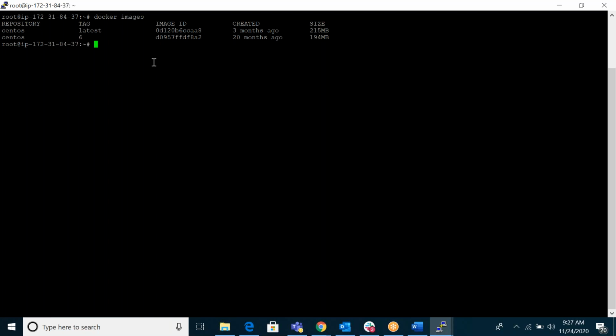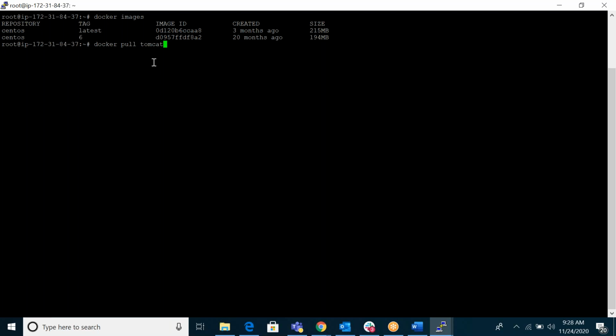Same thing, if you want to download any other image, use docker pull. For example, I require Tomcat. If you give only Tomcat, by default it will download from Docker Hub, which is my default. If you require a particular version, use a colon and the tag name.